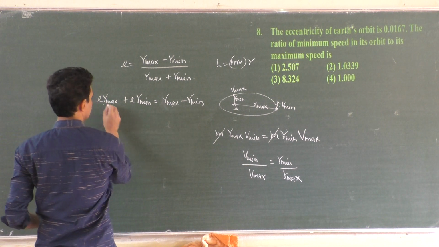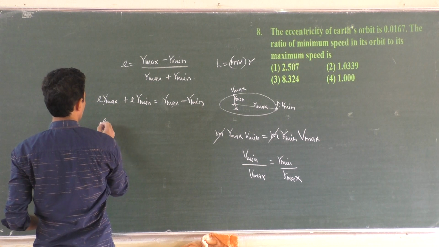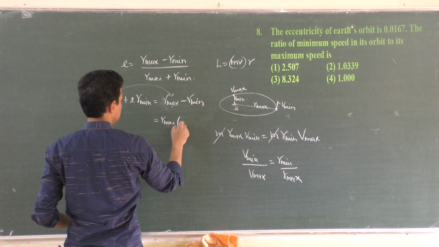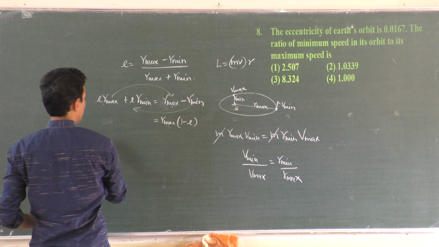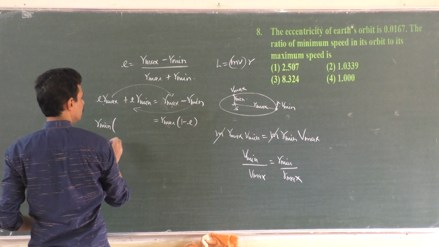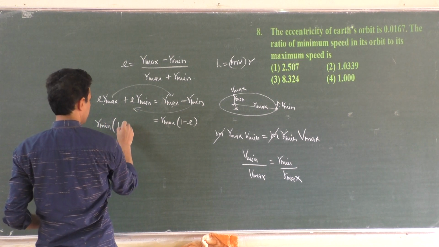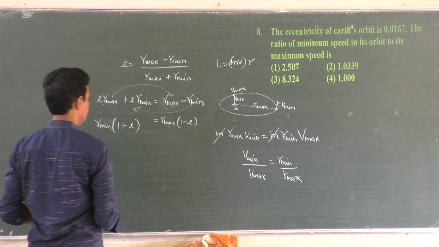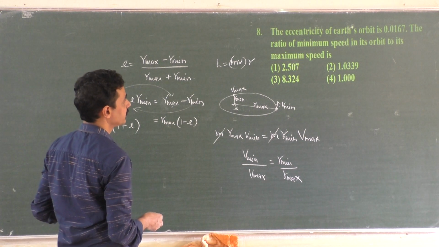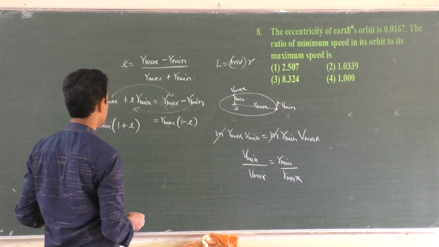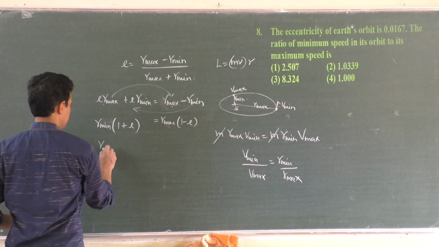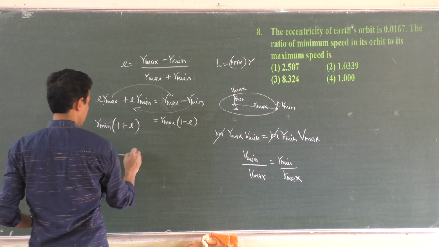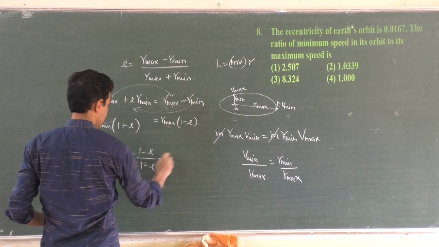Maximum we will add it. So this will become minus, right? E, or I will bring this one here. R maximum into 1 minus E. Bring this here. R minimum into E minus 1, correct? No, 1 plus E, right? 1 plus E, this is 1 minus E. So we want the minimum speed to maximum speed, means R minimum by R maximum. R minimum by R maximum, I will bring it here. 1 minus E divided by 1 plus E.